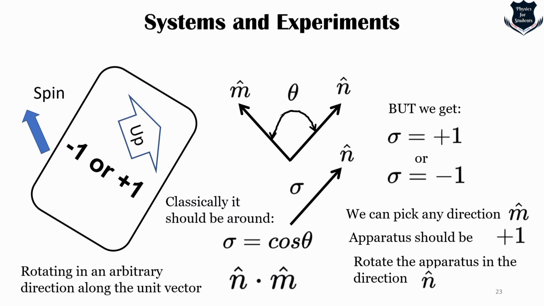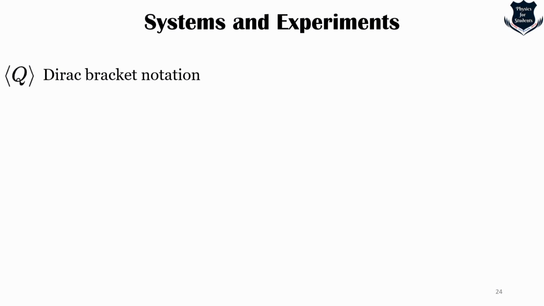So we pick the apparatus again, oriented along m, and it should give +1. We rotate the apparatus, and that is the result that we are getting. The repeated experiments produce a random plus or minus result. In quantum mechanics, this is the notation for the statistical average. We call it the Dirac bracket notation.